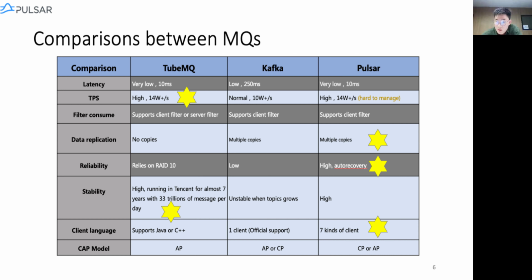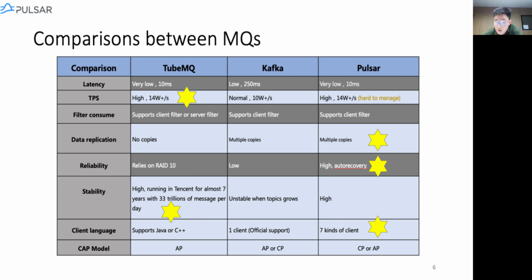However, we need to mention that Pulsar is a little bit difficult to manage. The reason is that it has more components than TubeMQ, for the fact that it uses Bookkeeper as storage and Bookkeeper to store the configurations. However, as we get more familiar with it, such problems will be alleviated. And TubeMQ simply puts its data in its local broker's local files. As for the filter consume function, we can see that TubeMQ can support both filtering on the server side and the client side, while Pulsar and Kafka only support the client side.